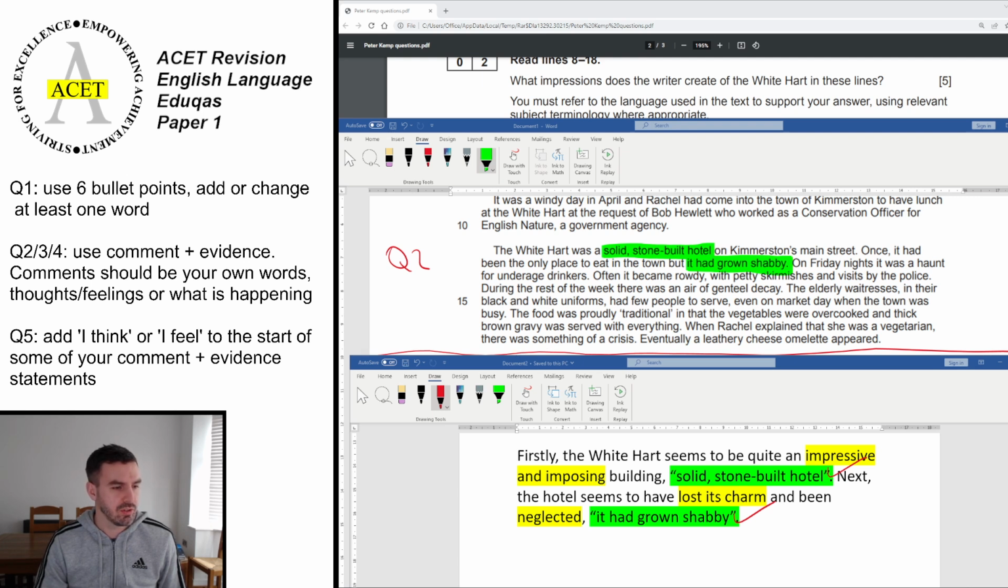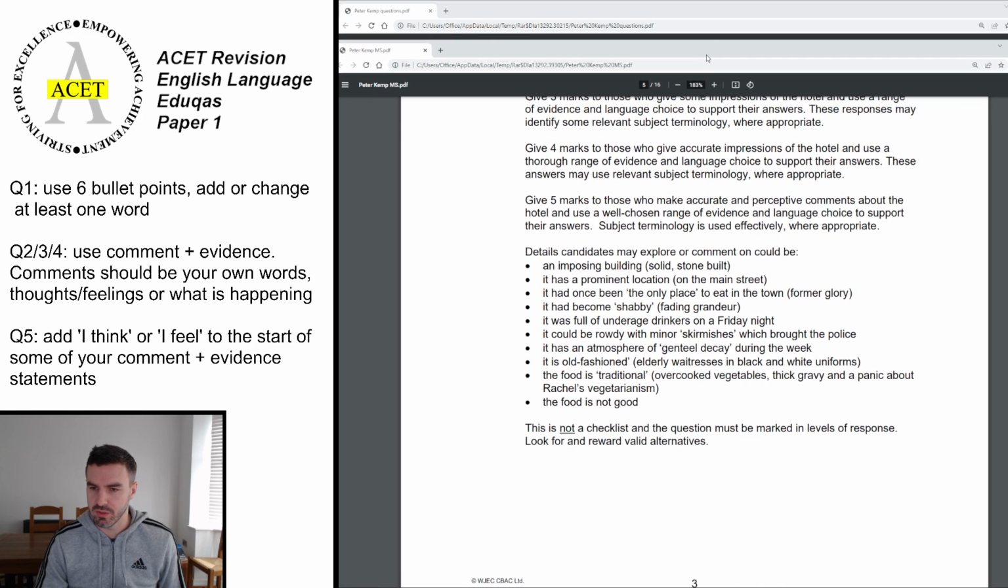Okay, so you should have got some answers now if you've unpaused, and those are the ones that you should have found. So the building one I did, it's got a prominent location. I didn't model that one, and it's the only place to eat in the town. So it used to have a reputation, a former glory. I did the shabby one for you.